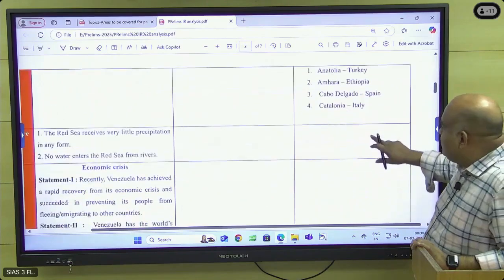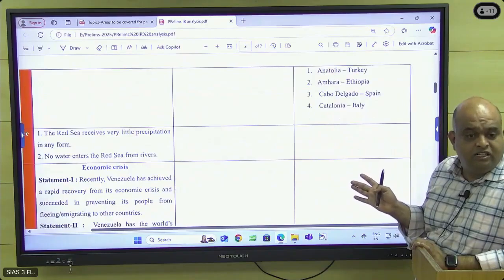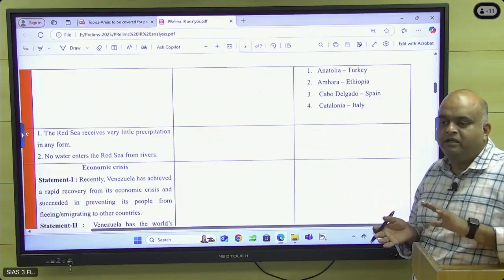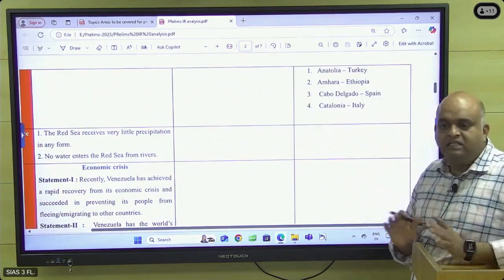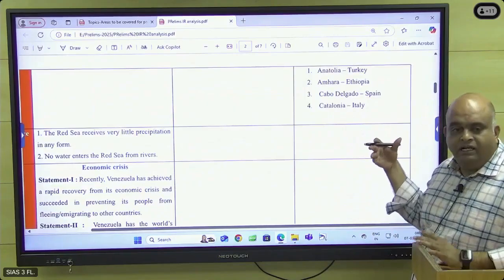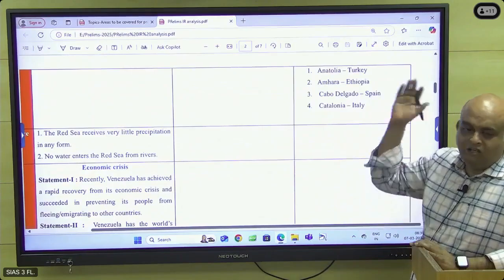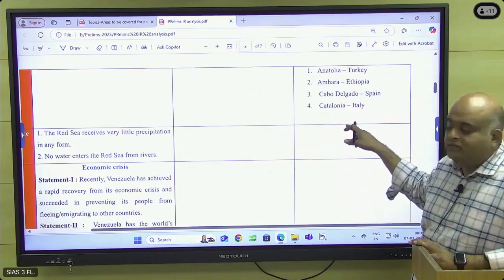And Catalonia, everybody should know, Catalonia is in which country? Spain. They are asking because there is a problem in Spain between developed and underdeveloped areas. Regional disparities are there. The Catalonia side is telling that all the funds and taxes are going to the other side. Like that, issues are going on within Spain.